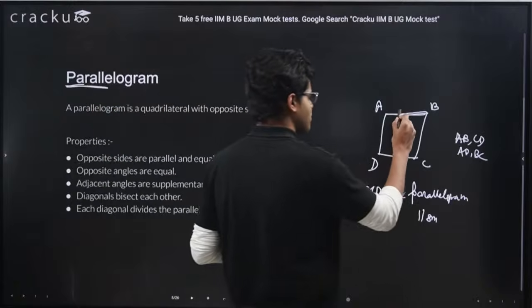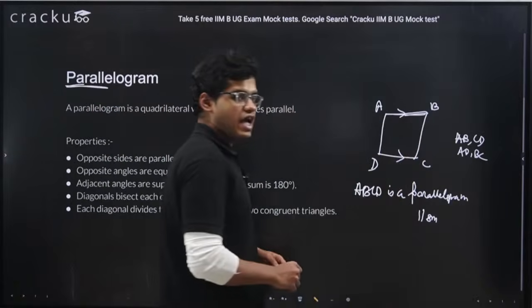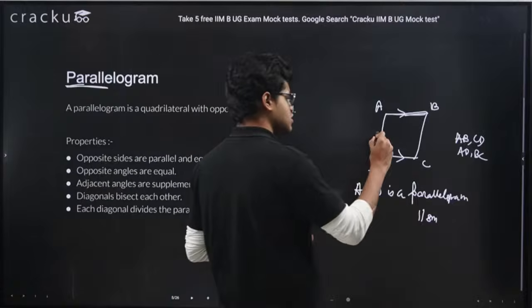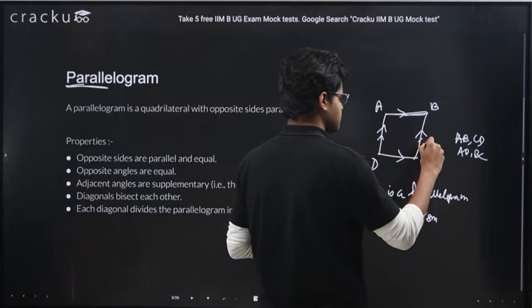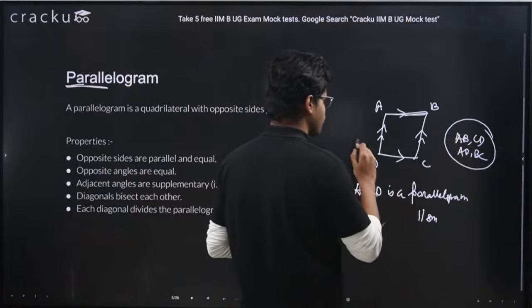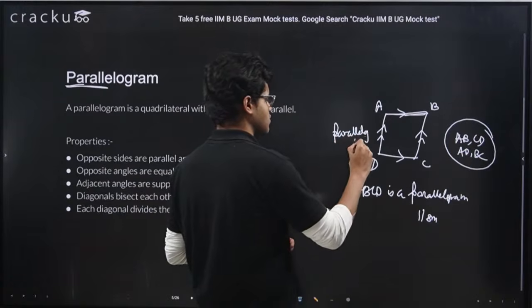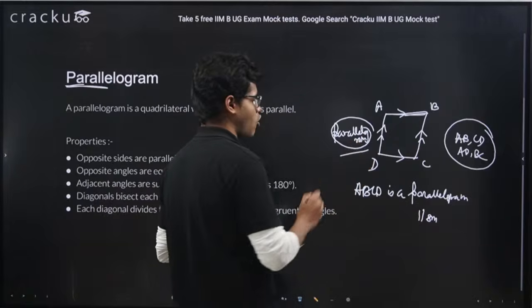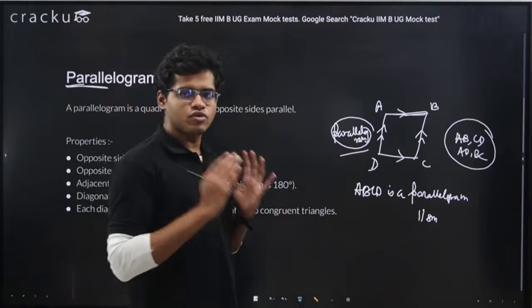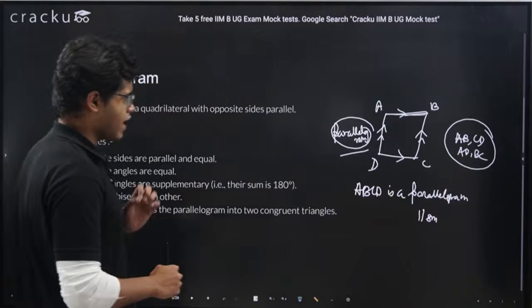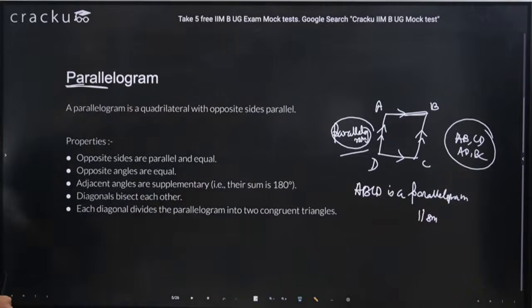Means AB is parallel to CD and AD is parallel to BC. This is the meaning of parallelogram, that opposite sides are parallel to each other. Very vital point. Let's see the properties.